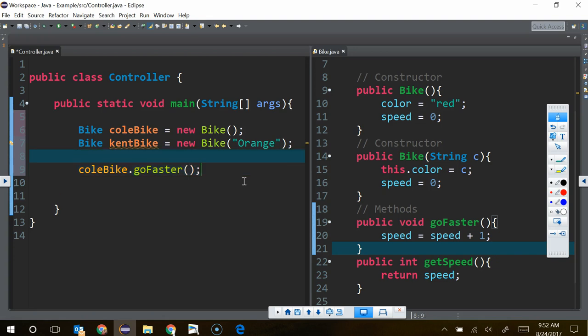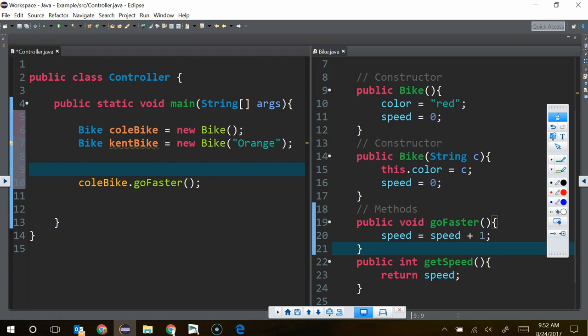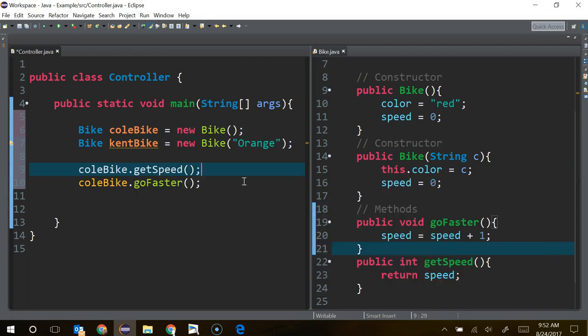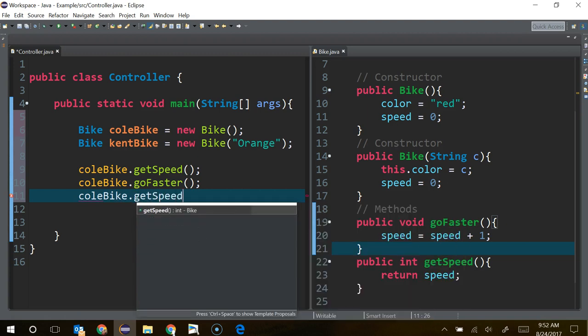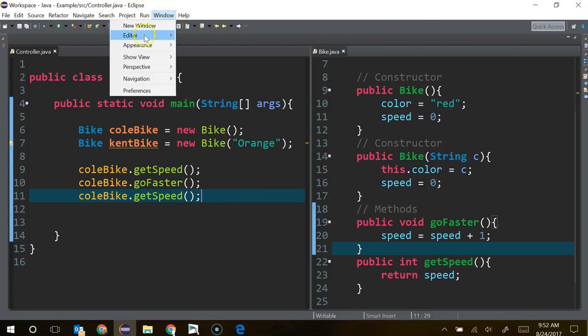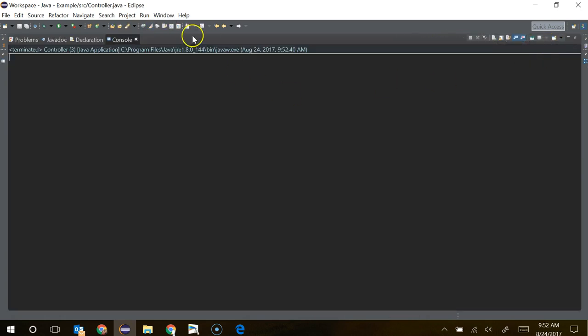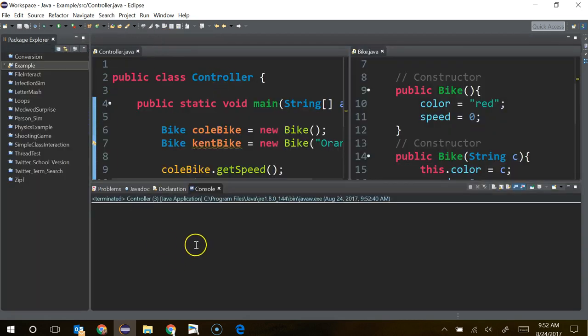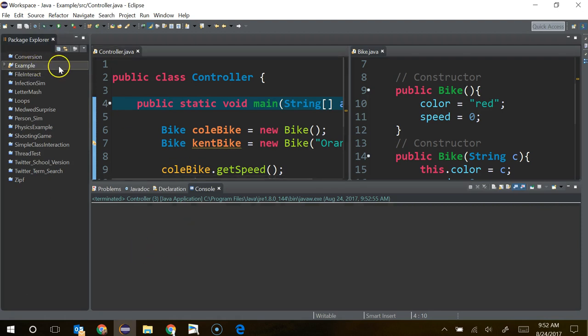Right, okay. So just so that we can see what's happening here, let's print these out, right? So I'm going to say Cole bike dot get speed, okay? And then afterwards, I'm going to say Cole bike dot get speed, okay? So if we run this, right, save everything, and then we run it. My console's not up. Hold on. All right, so here's my console. I'm going to run it. Oh, it's running a different one. Hold on.